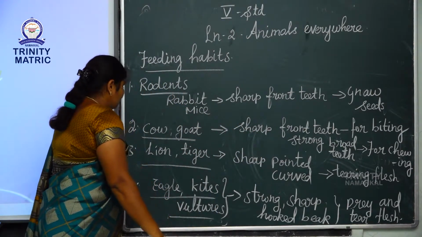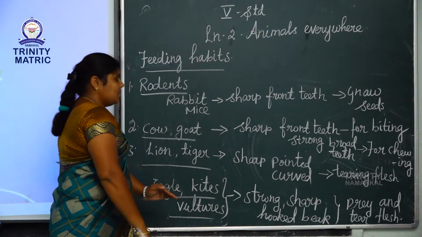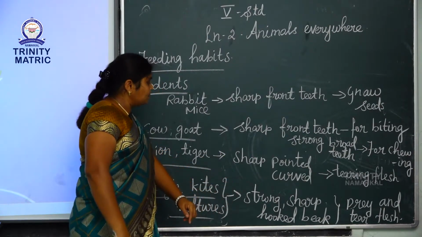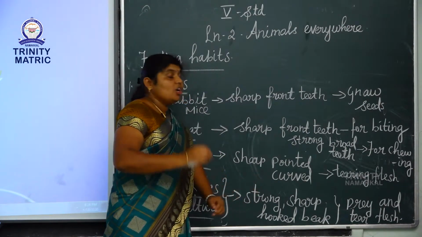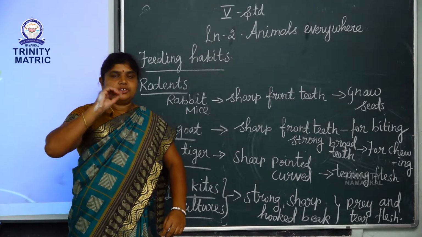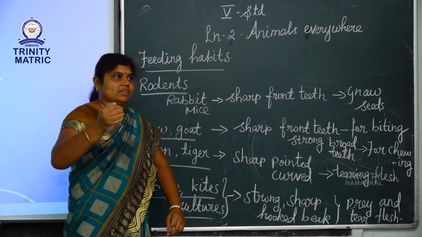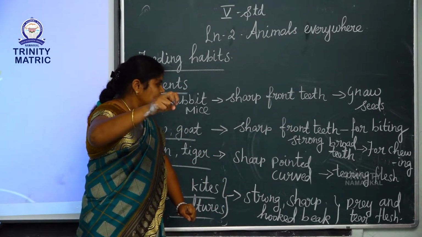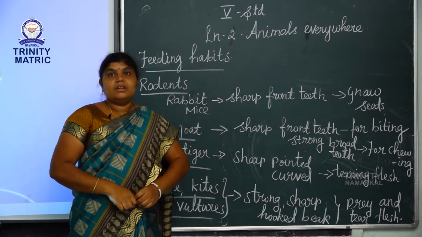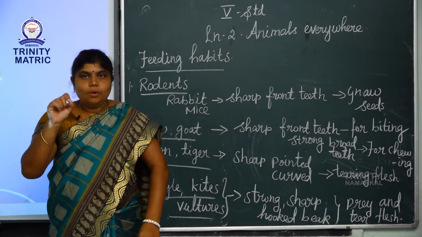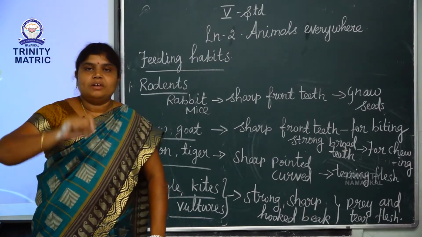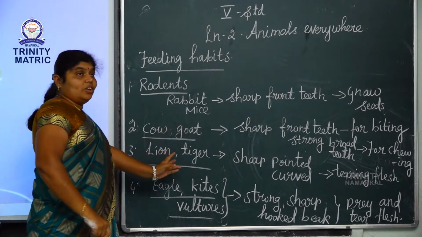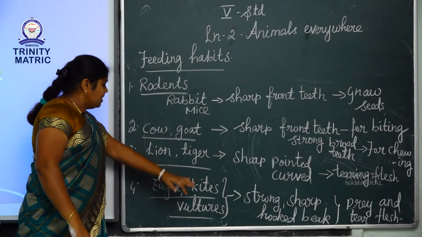Next, fourth one, eagle, kites, vulture. Actually, these are birds. Birds have a strong, sharp, hooked beak. This beak is used to prey and tear flesh. So, now we learn feeding habits of animals. First one is rodents, second one is cow and goat, third one is lion, tiger, and fourth one is eagle, kites and vultures.